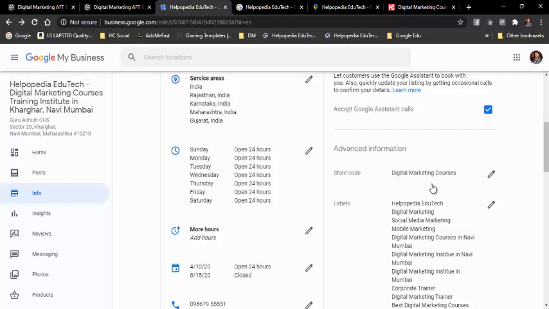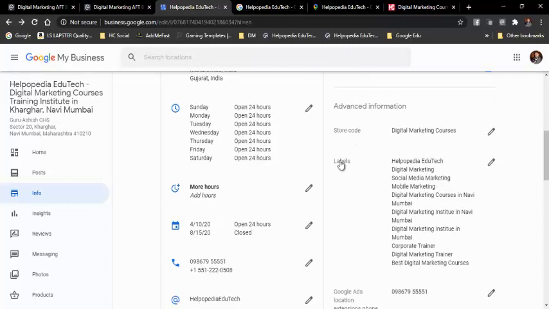But right now we don't have anything like that. So this is only for the people who are having a large number of locations or offices, multiple offices in multiple cities. For them it is useful. So you can add a store code, but now I do not have a store code. So for that reason I have just added my primary keyword, that is digital marketing courses. So that is also good. I can use that. So instead of leaving it blank, I have added my primary keyword, and then I have added labels.